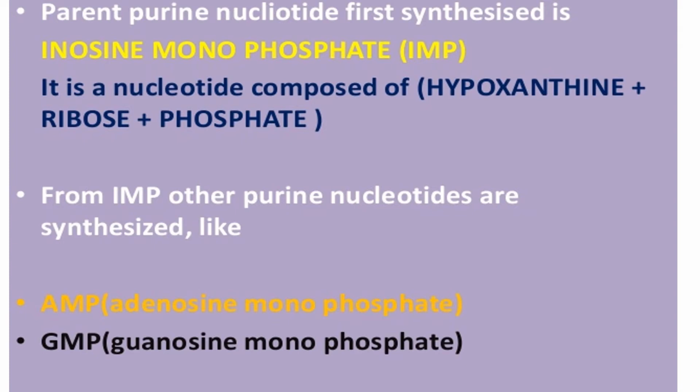From inosine monophosphate there is a bifurcation of the pathway. One pathway forms AMP and the other pathway forms GMP. There are two pathways and two different kinds of enzymes, one which produces AMP, adenosine monophosphate, and another enzyme which produces GMP.